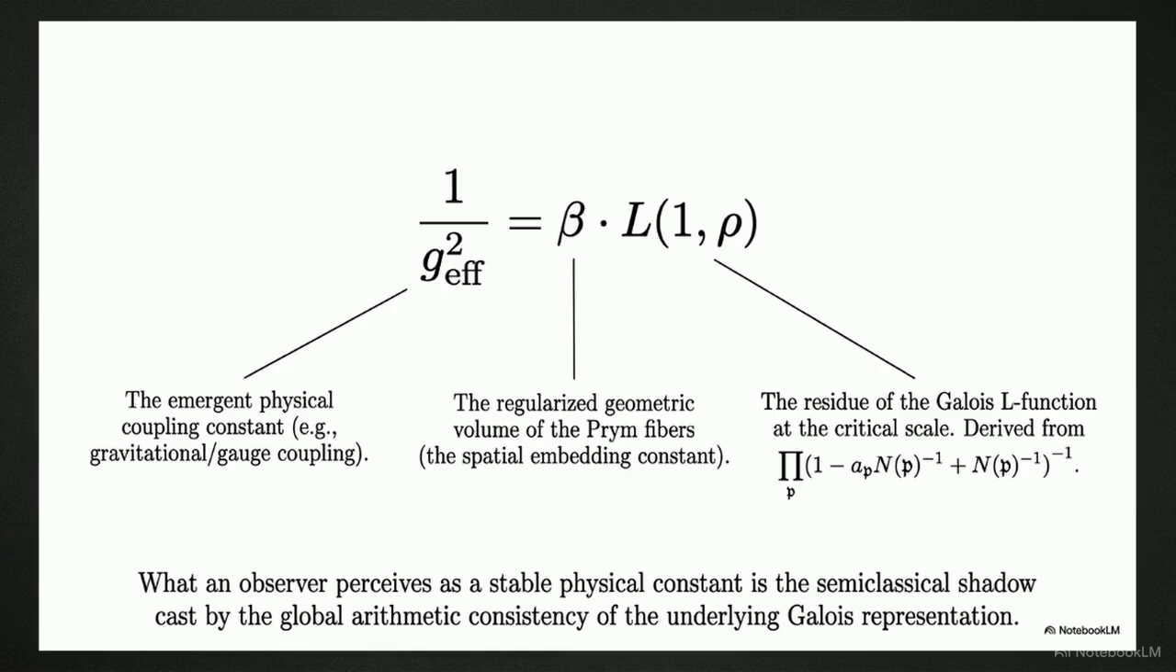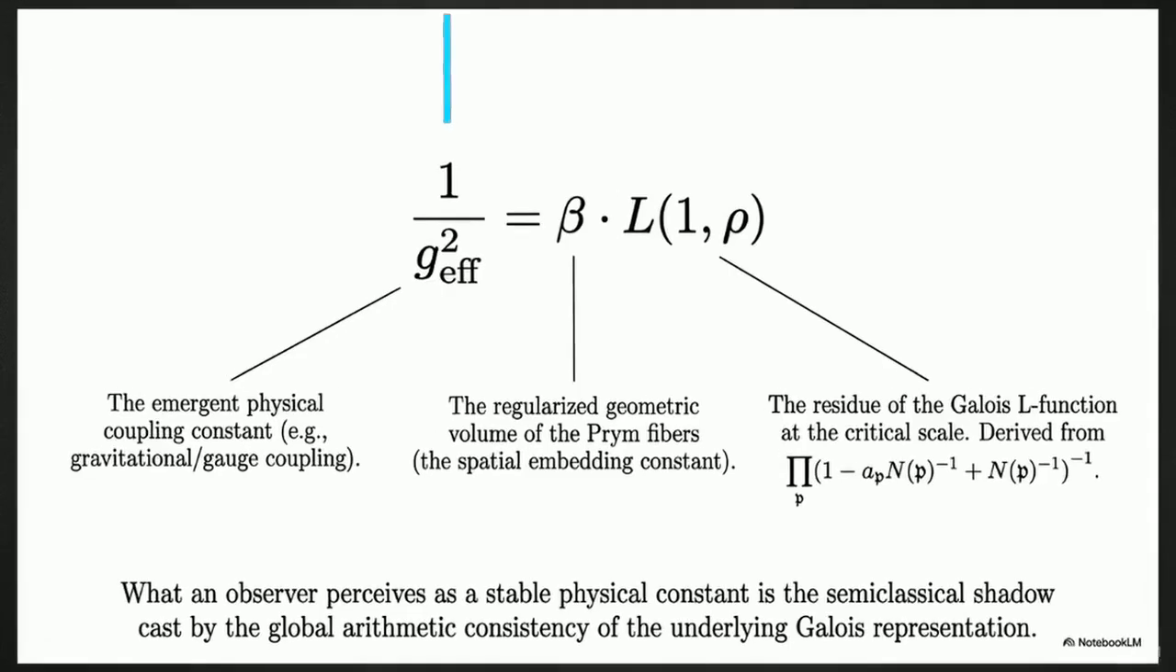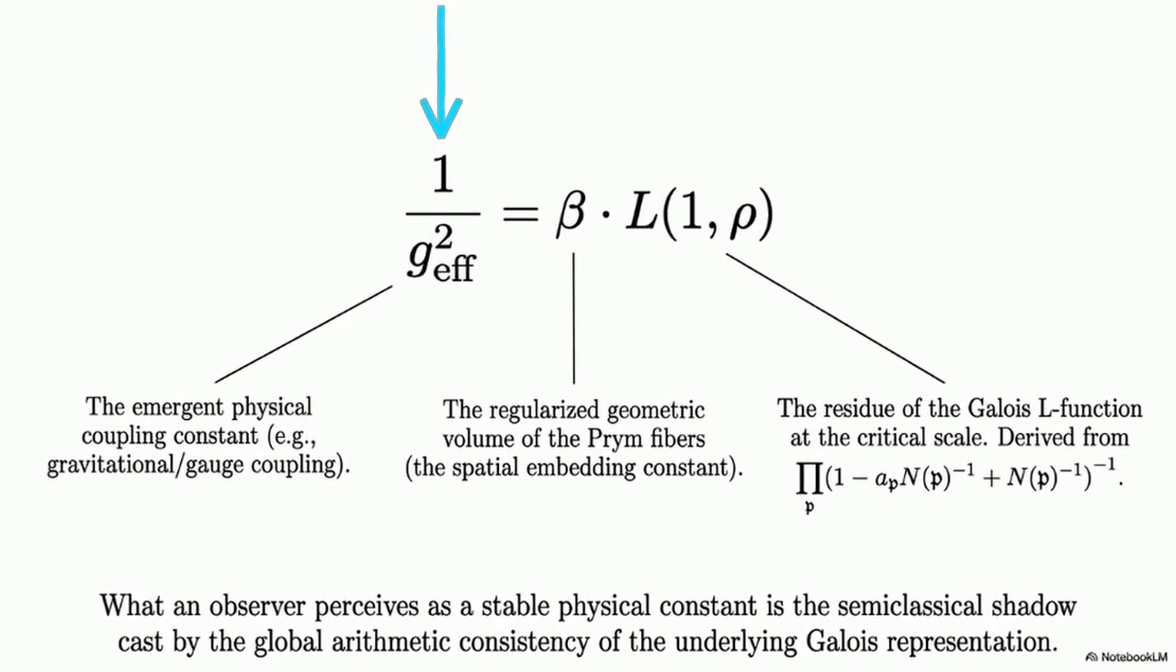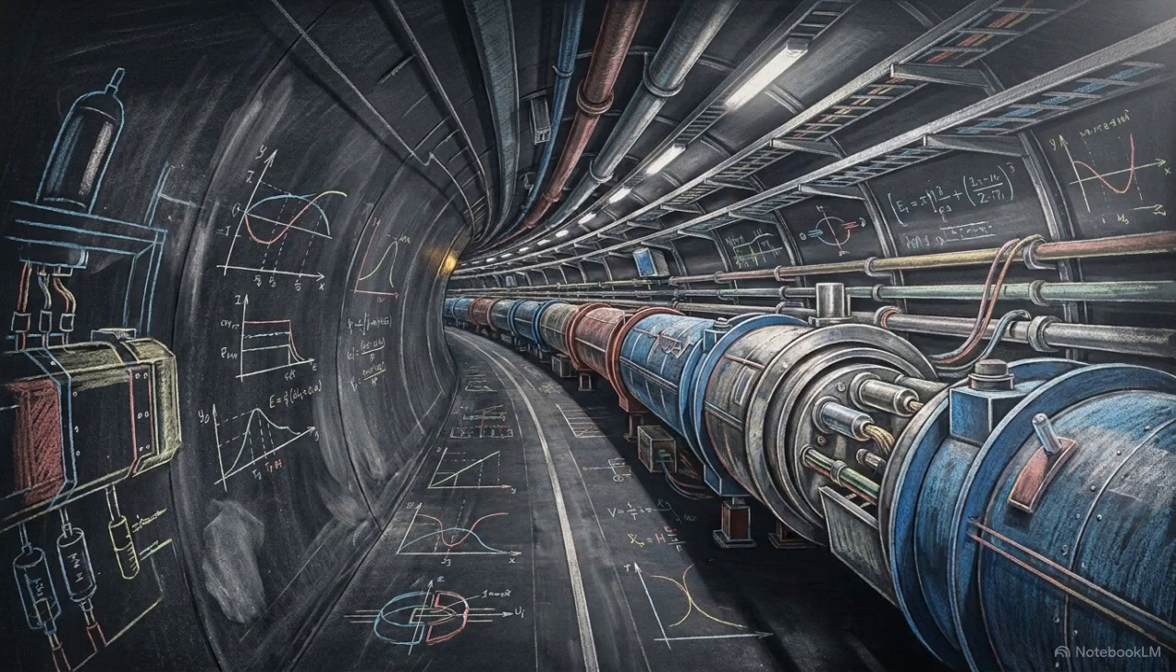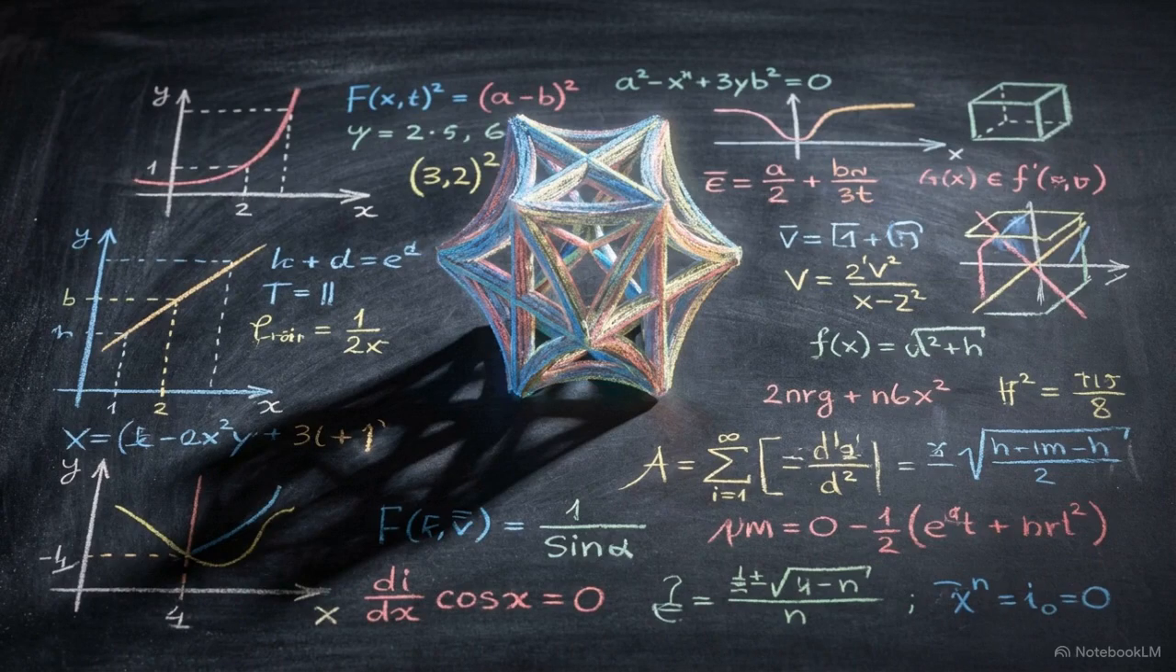Pushing this stabilized, symmetric data forward yields an explicit parameter. The emergent physical coupling constant on the left is determined directly by the residue of the Galois L function on the right. A physicist measures this as a constant force of nature, like the gravitational or gauge coupling. Mathematically, that physical constant is simply the macroscopic shadow of a perfectly balanced arithmetic Galois representation.